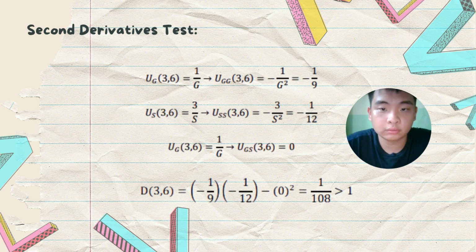So in order to determine the local extreme value of utility for this scenario, we will carry out the second derivative test. The result of the second derivative test of the functions is shown below. After finding all the values of the second derivative, we substitute them into the equations, and we found that the answer is 1 over 108, which is larger than 0. So we can say that the utility function is a local maximum since the D has a positive value.